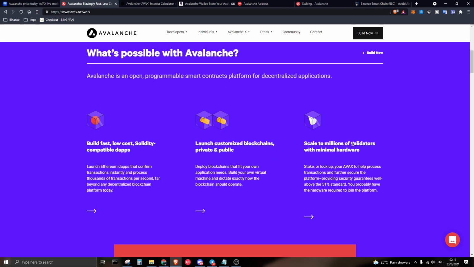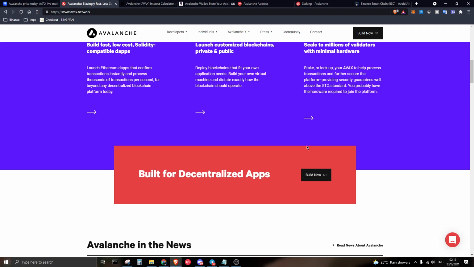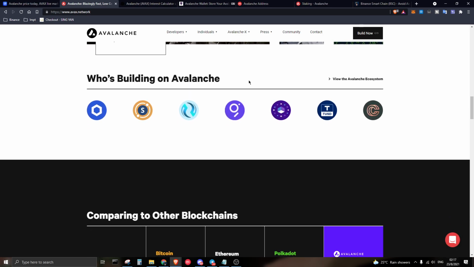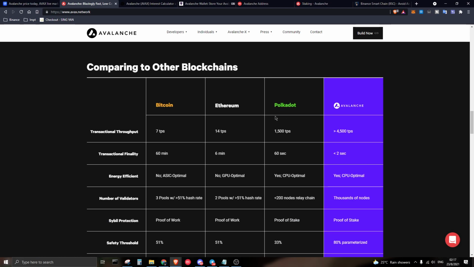It can scale to 1 million validators with minimum hardware. Over here, yeah, this is about the staking part. If we scroll down, we can see who is building on Avalanche. Basically Chainlink, which is one of the very famous oracles, and there's a trust token over here. They are building on the Avalanche token. The Graph is also another cryptocurrency. All of them are building on the Avalanche ecosystem.